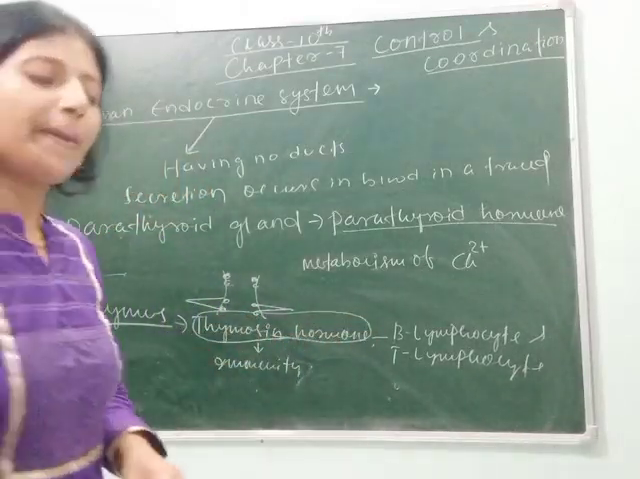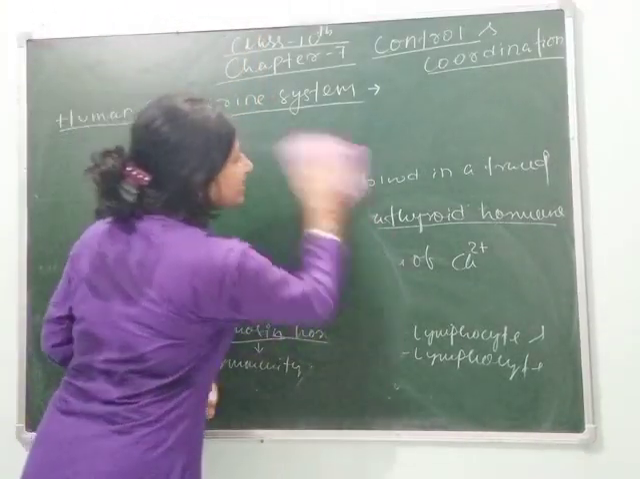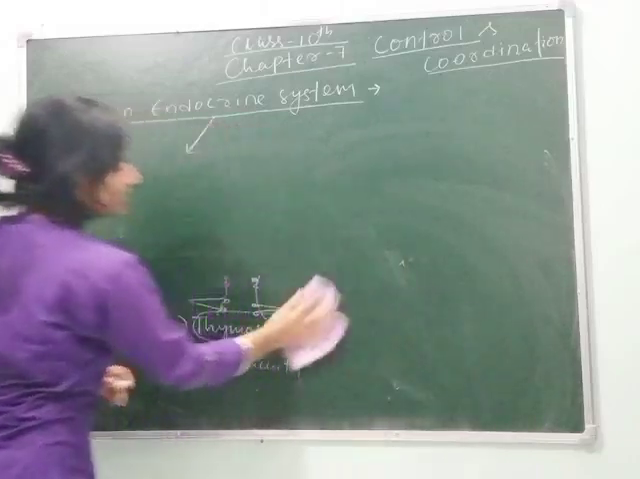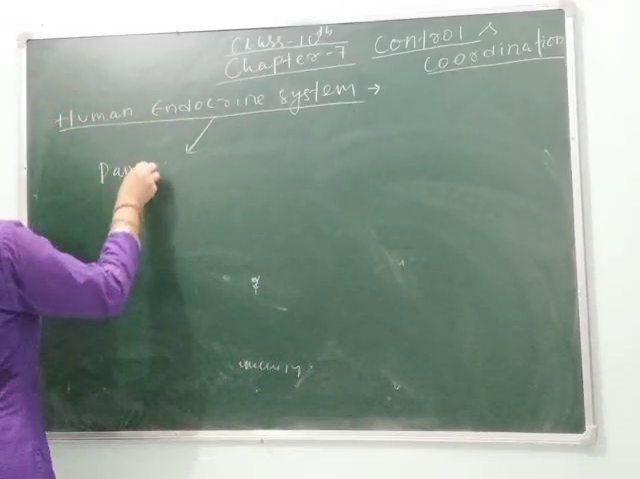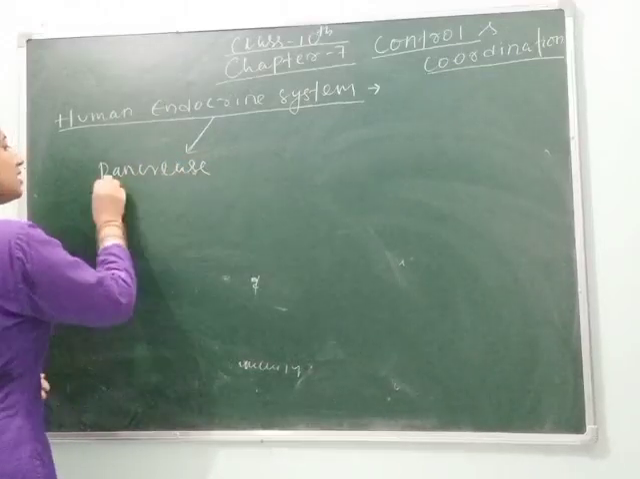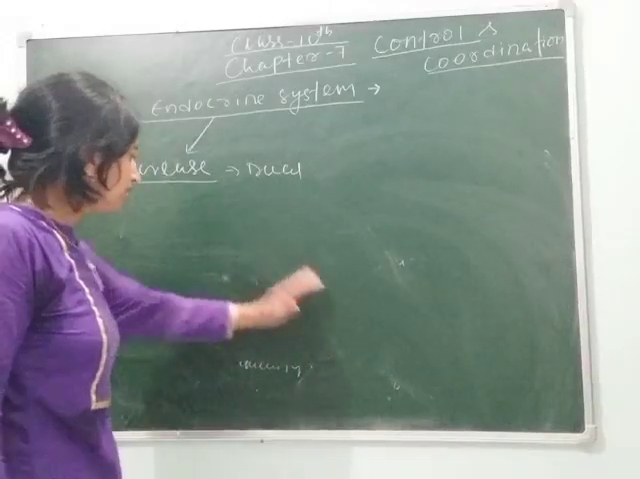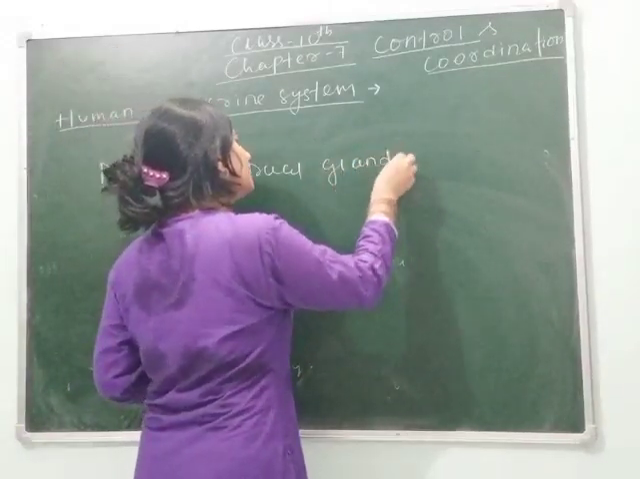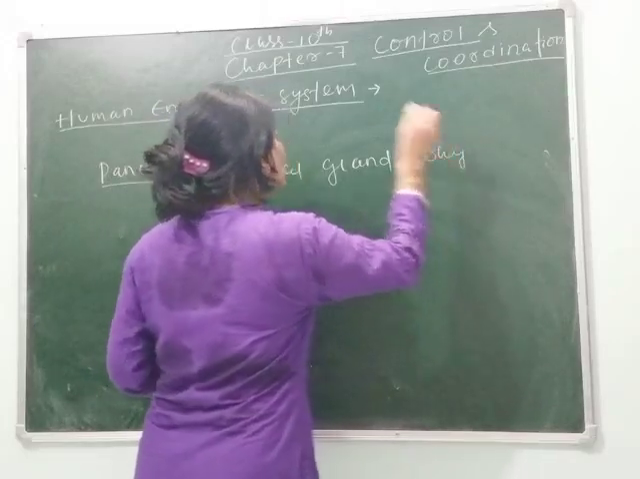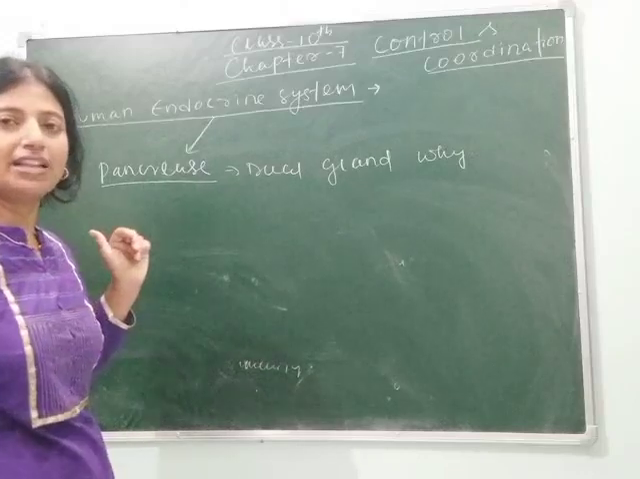Next is our pancreas gland, and the pancreas is called a dual gland. This question comes many times in the board exams. Why is this called a dual gland? As it secretes both enzyme as well as hormone.